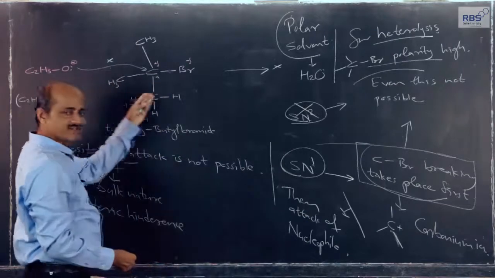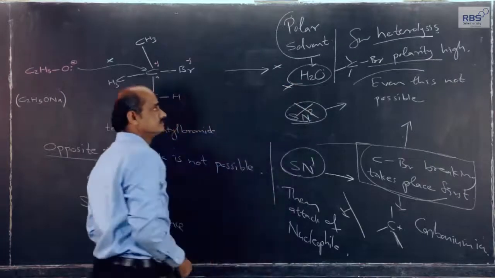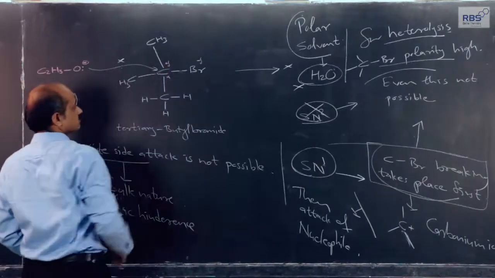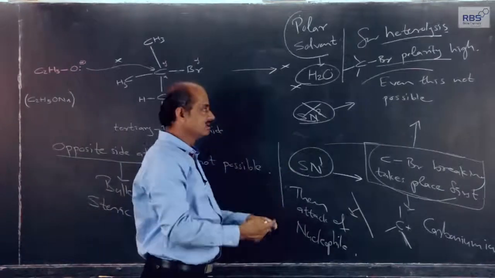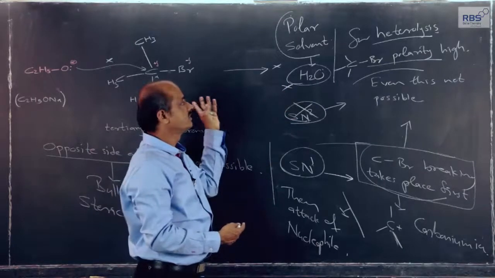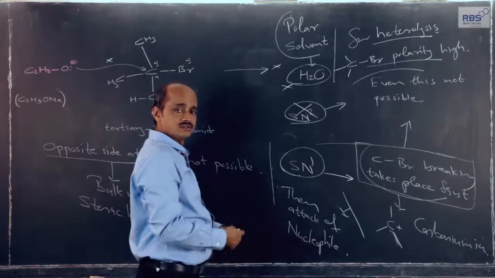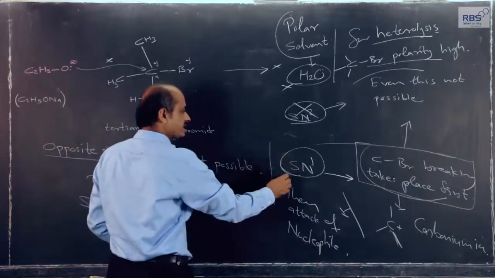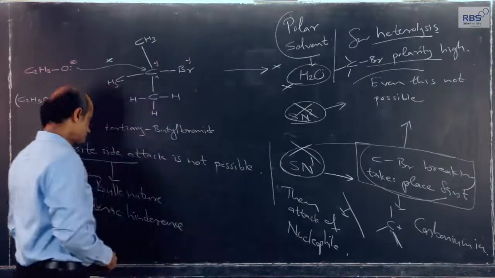Since for this reaction we are not using water as solvent, for a polar bond to get broken heterolytically, the presence of a polar solvent like water is also a necessary condition. Here we are not using a polar solvent. Therefore, the SN1 reaction mechanism, first heterolytic breaking and then attack, is also not possible here.